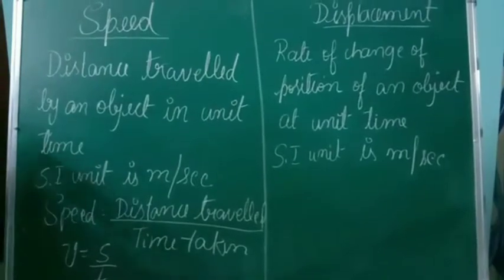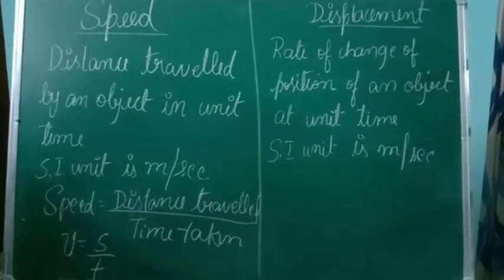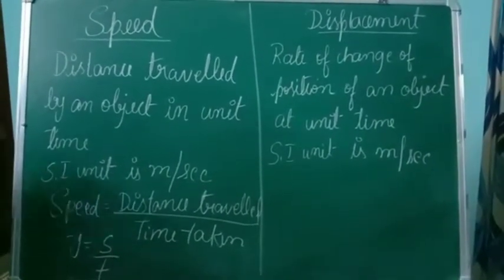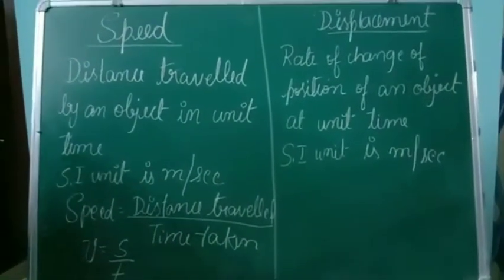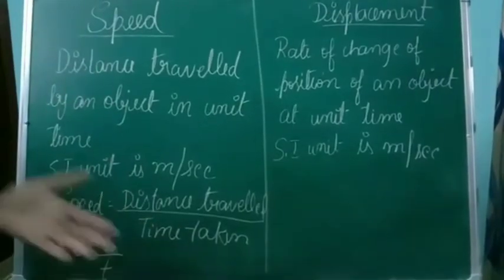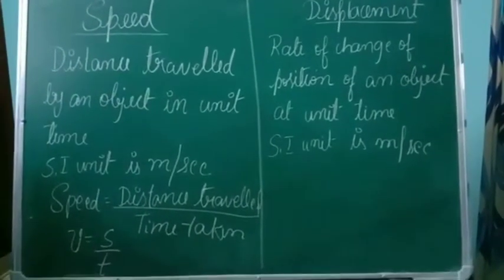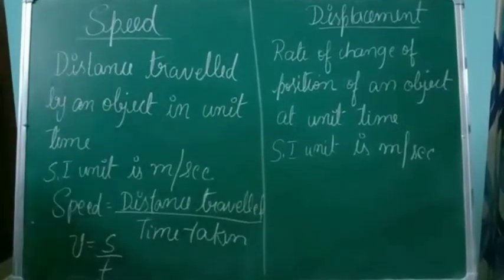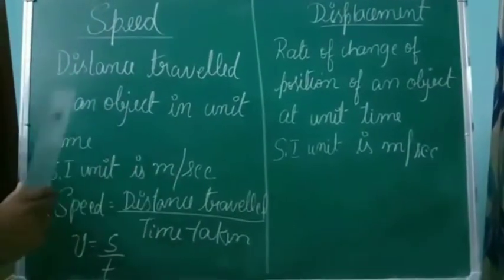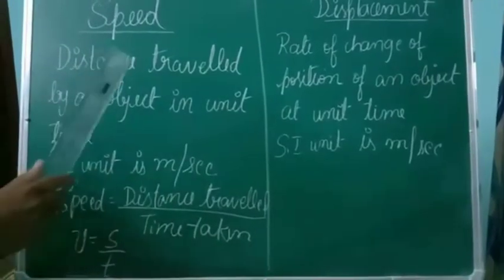So it means the bus has travelled from Surathkal to Kulai, and it takes a certain time. That is termed as speed. So speed is nothing but distance travelled by an object in unit time.